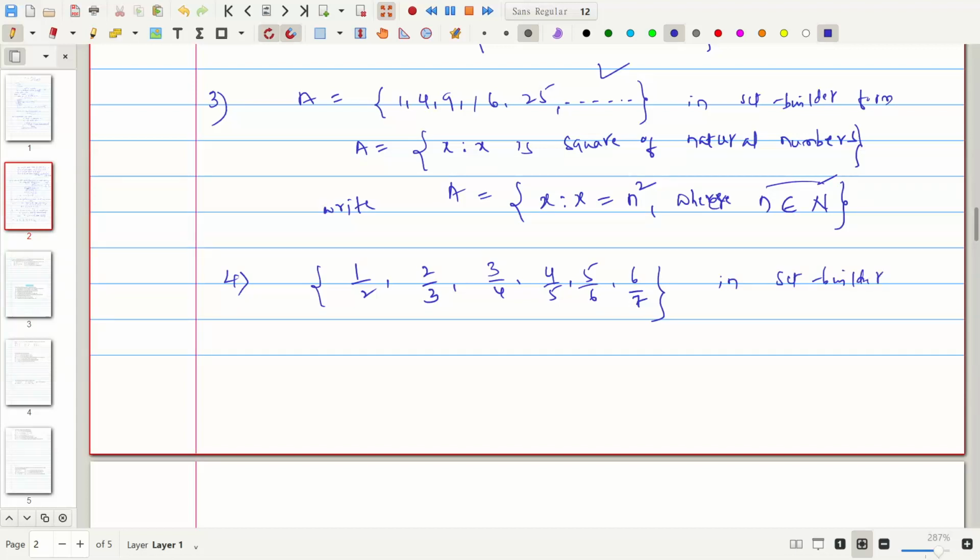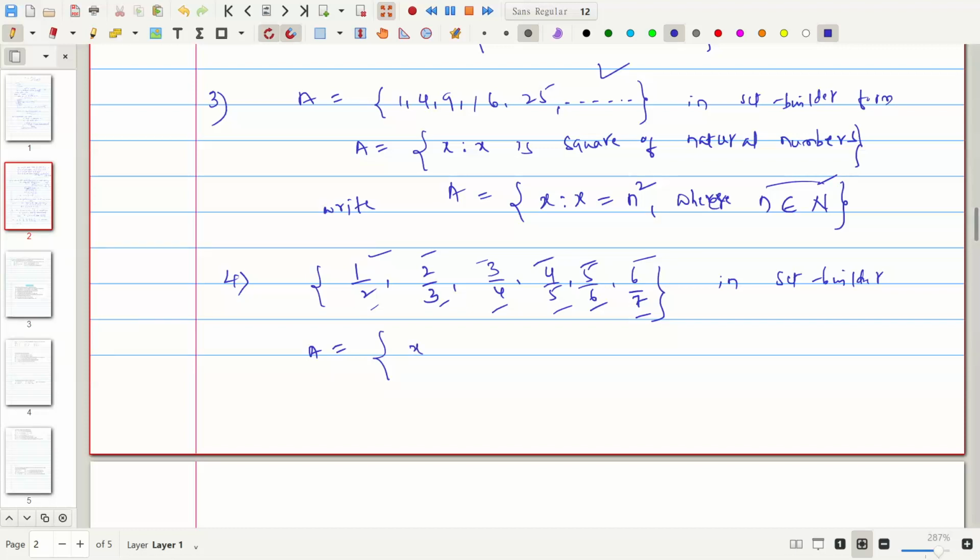One thing we have to note here: 1, 2, 3, 4, 5 are the natural numbers, and they increase by 1. So 1 plus 1 is 2, 2 plus 1 is 3.